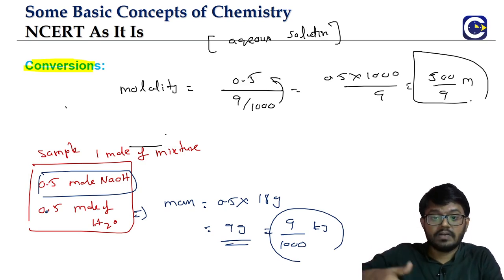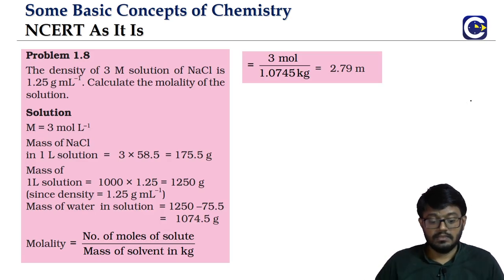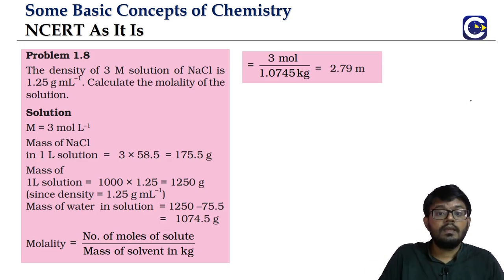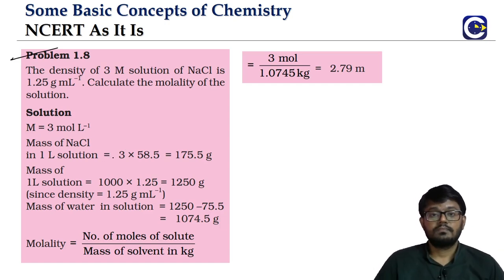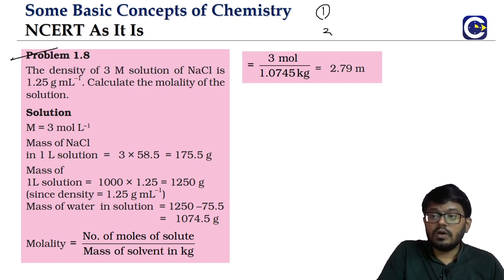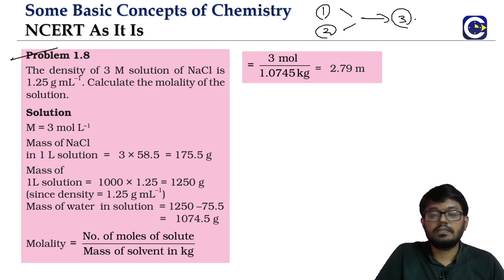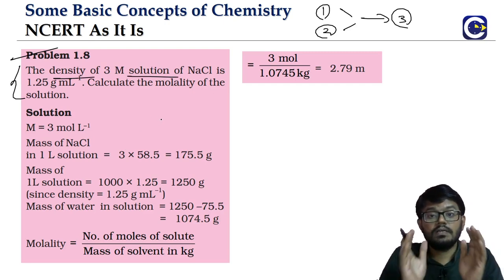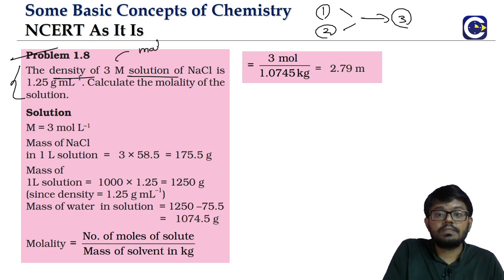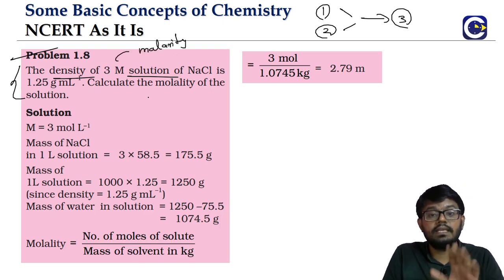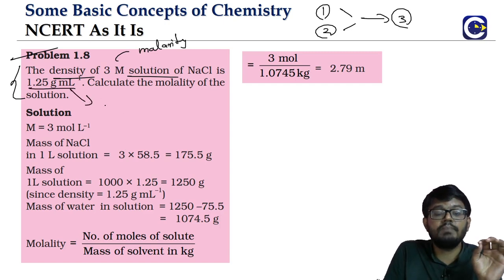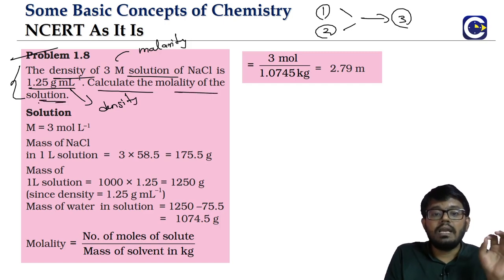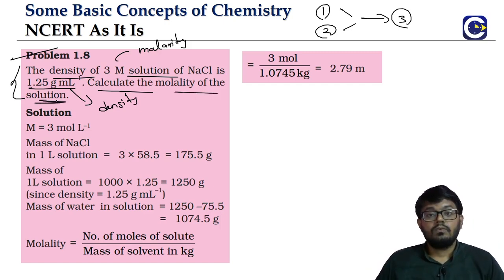Now what we have in our textbook as a solved example is the second model. What is the second model? Two of the terms will be given, and we have to use that information to find the third. Look at this. The density of a 3 molar solution of NaCl is 1.25 gram per ml. What is given to us? The molarity is given, and the density is also given. Calculate the molality of the solution.